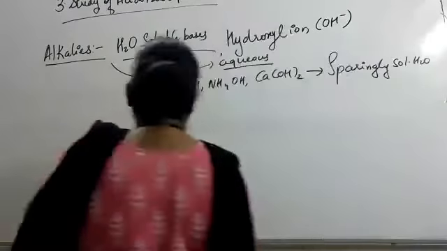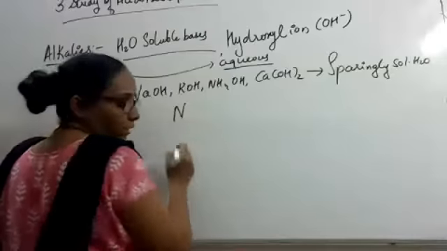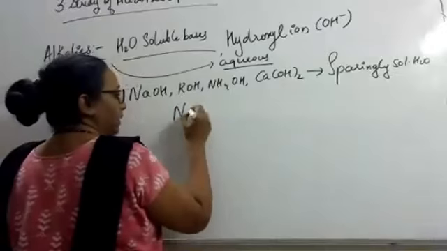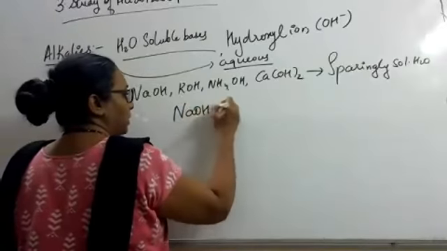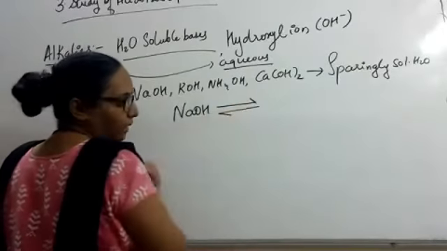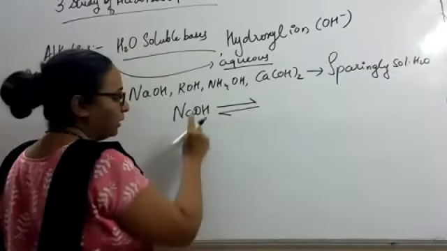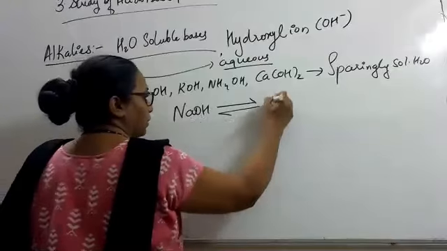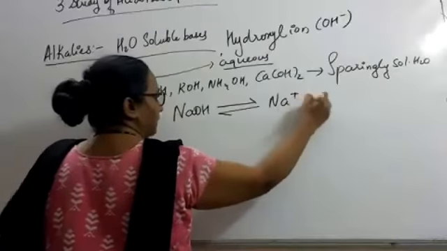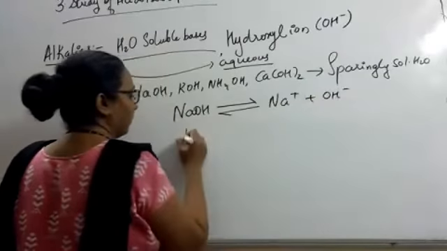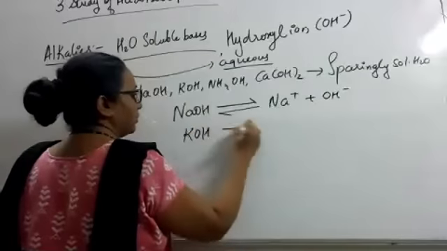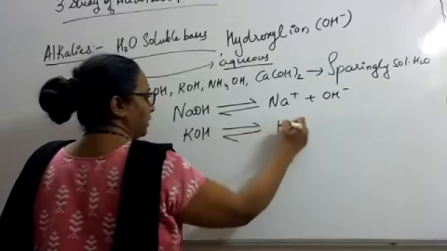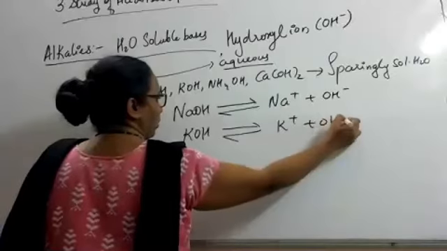So we all know how they are going to dissociate. Dissociate means split in water. NaOH, double arrow means reversible reaction, product to reactant, reactant again to product. So it will form Na plus and OH minus. Same, KOH, reversible reaction, K plus OH minus.